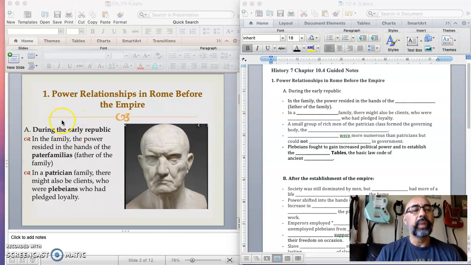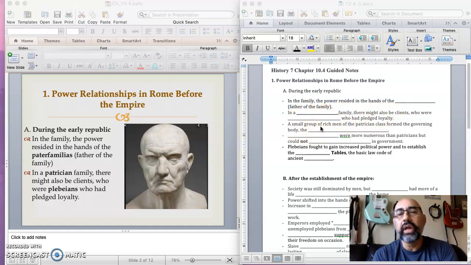So here we have our first page. During the early republic, in the family, the power resided in the hands of the paterfamilias. So squeeze paterfamilias in your guided notes there, and that means the father of the family. The next one is in a patrician family. We study patricians and plebeians. These are the elite, the rich, the wealthy, and the plebeians were the common people. So you stick those words in their appropriate place. Patrician family. There might also be clients who were plebeians who had pledged loyalty.